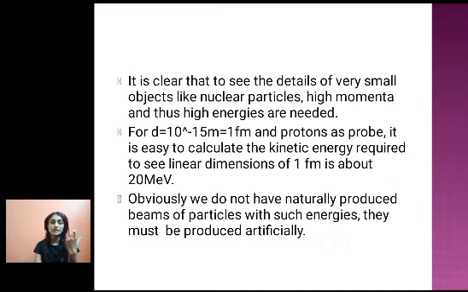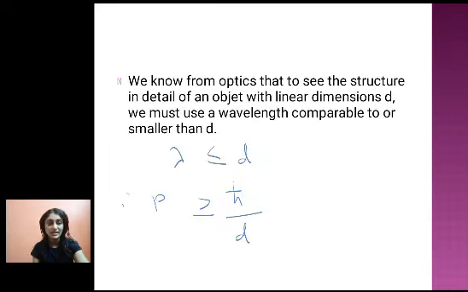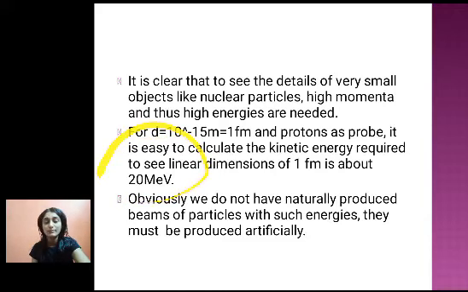Because when we talk about the nucleus, we know that the nuclear diameter is of the order of 10 raised to minus 15 meter, or 1 Fermi. When we use protons as a probe, it is easy to calculate the kinetic energy required to see linear dimensions of 1 Fermi. Suppose I calculate p equals h cross by d. We know that h cross is h upon 2 pi, and d is 10 raised to minus 15 meters. If I substitute these values, I will get the value of p. And we know that kinetic energy E is given by p square upon 2m. So if I substitute the value of p, I can find out the value of energy E. That energy E comes around 20 MeV.